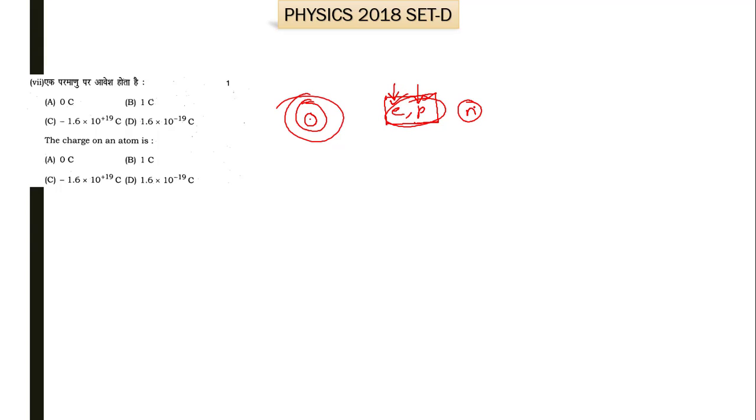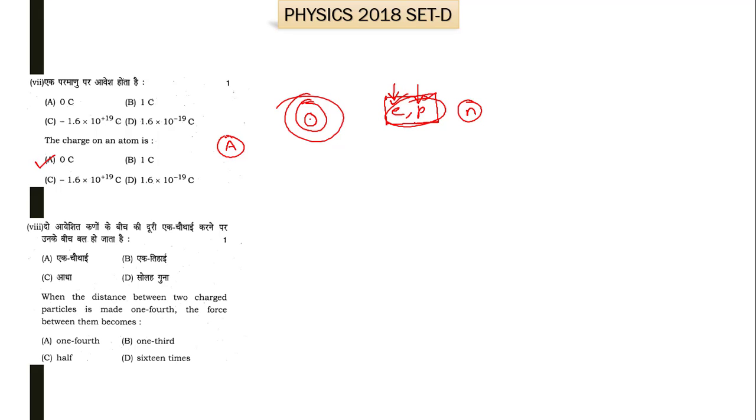Since neutrons have no charge, they will not affect the total charge of an atom. So the total charge on an atom is 0. So 0 coulomb is the right answer, and A is the right answer for the 7th part of question number 1. Now moving towards the next part of this question, that is the 8th part.